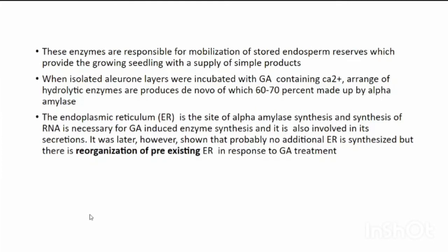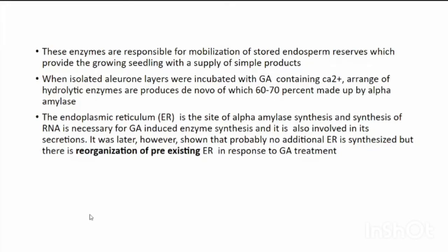These enzymes are responsible for mobilization of stored endosperm reserves, which provide the growing seedling with a supply of simple products. When isolated aleurone layers were incubated with GA containing Ca2+, a range of hydrolytic enzymes are produced de novo, of which 60 to 70% is made up by alpha amylase. The endoplasmic reticulum, ER, is a site of alpha amylase synthesis, and synthesis of RNA is necessary for GA induced enzyme synthesis, and it is also involved in its secretion.